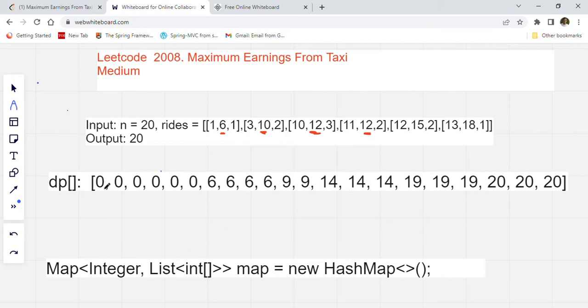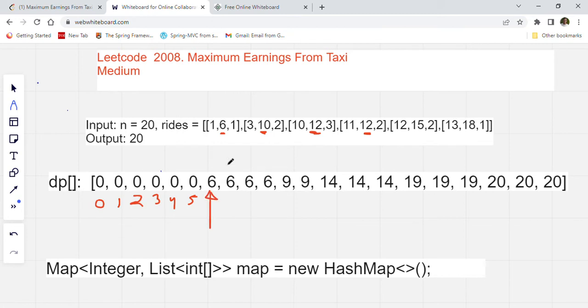So we will start looking from the first element in the DP array. DP 0 will be 0, this is the 0th element. So the value is 0, 1 is 0, 2 is 0, 3 is 0, 4 is 0, 5 is 0. Nothing to worry about here. Why are all of them 0? Because the first profit we will get is when we drop off the first passenger, only then will we get profit.